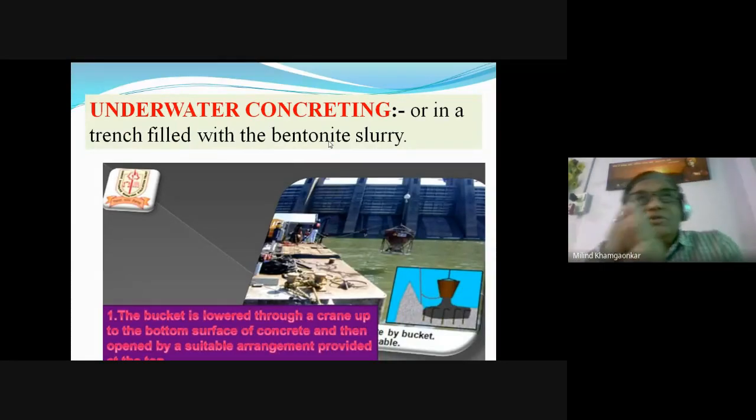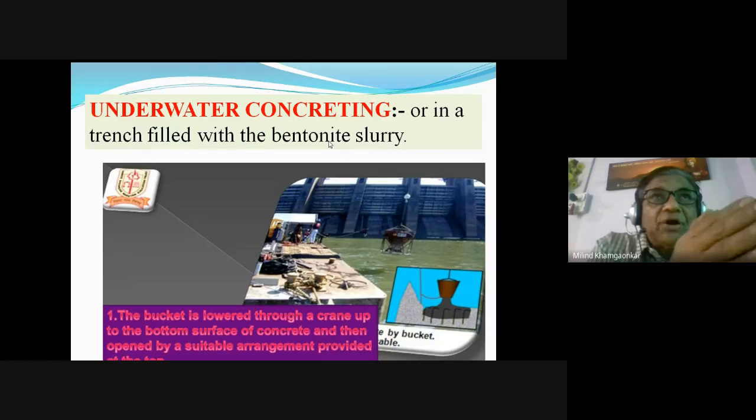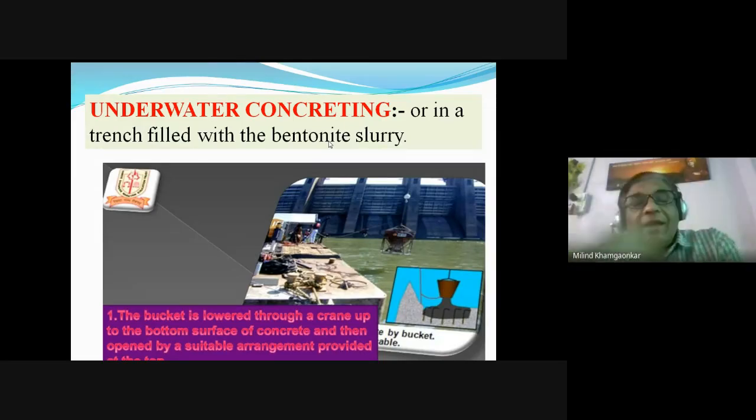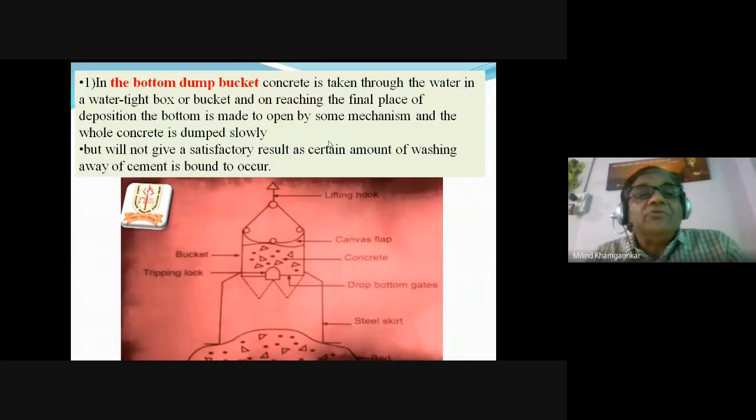Either we have to construct across a stream, across a nala, across a river, or sometimes, like the Worli Sea Link in Bombay, we have constructed big bridges in the existing sea, or we have to construct a dam across a flowing river. So we have to construct watertight structures. Therefore, we have to see what precautions are to be taken while doing such underwater concreting, and what the various methods adopted are.